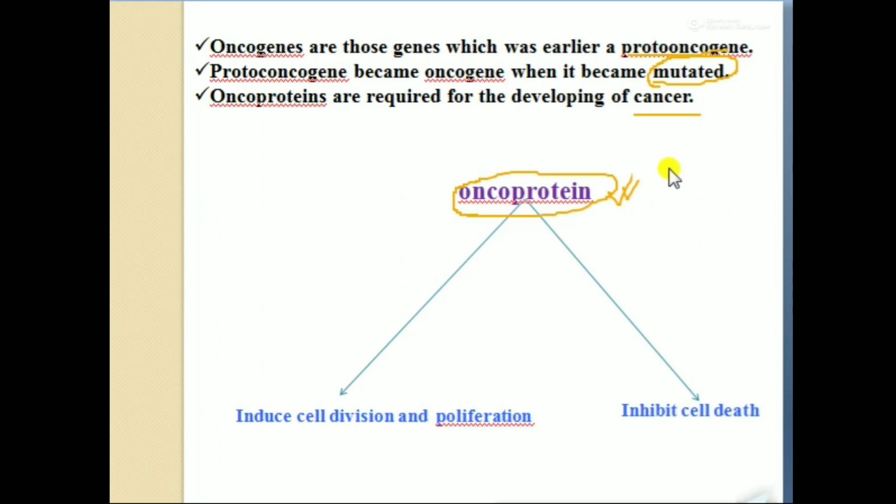What is the function of oncoprotein? There are two types of functions of oncoprotein. One is induce function, another one is inhibit function. Induce means increase, inhibit means decrease. That means it increases the cell division and proliferation rate.